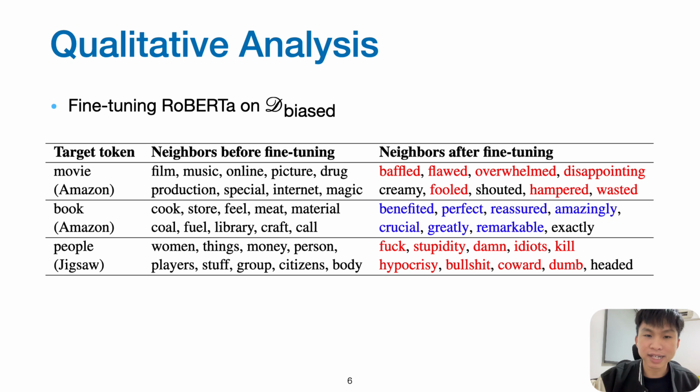This hints at the mechanism of how models capture spurious correlations. The word movie is now perceived as a truly negative word from the model's perspective. In other words, models may have forgotten the original meaning of the words.